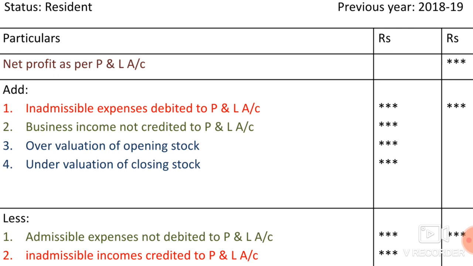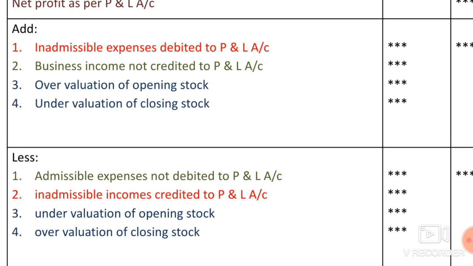That's all. Now let us see which are the items which we have to reduce or deduct from the net profit. Admissible expenses not debited to P&L account. I have taken it in green, so it is admissible. It has to appear in the debit side of the P&L account, but it will be given in the adjustment. Since the P&L account is already prepared and net profit is already calculated, it is shown in the additional information or adjustments. Since they are expenses, just reduce it from the net profit.